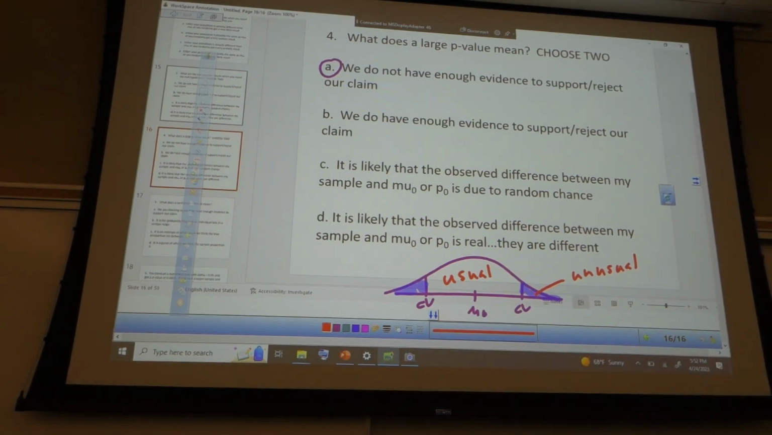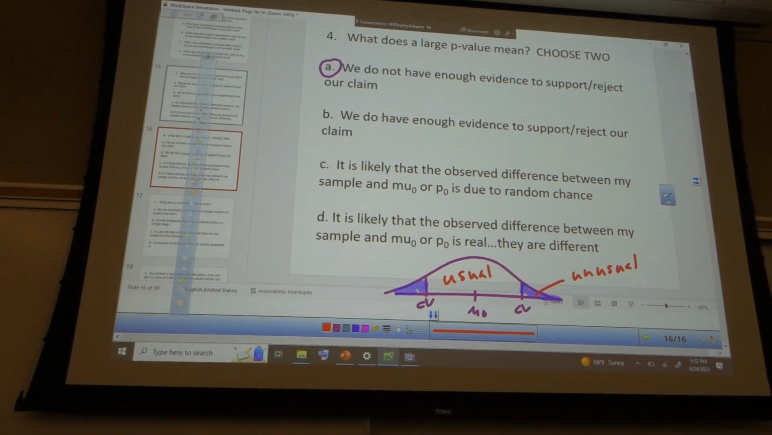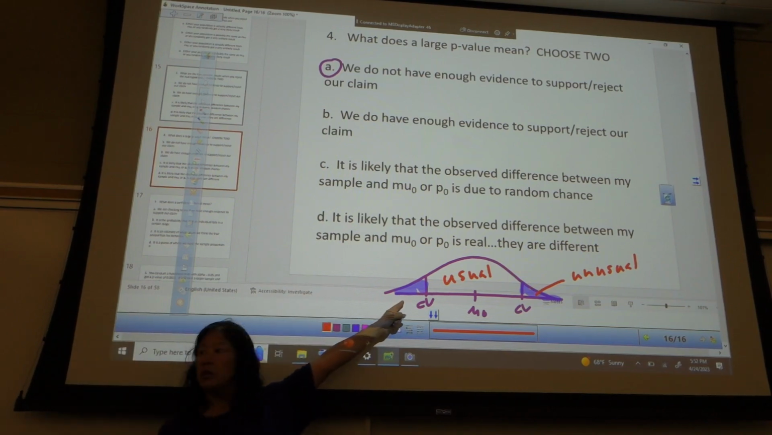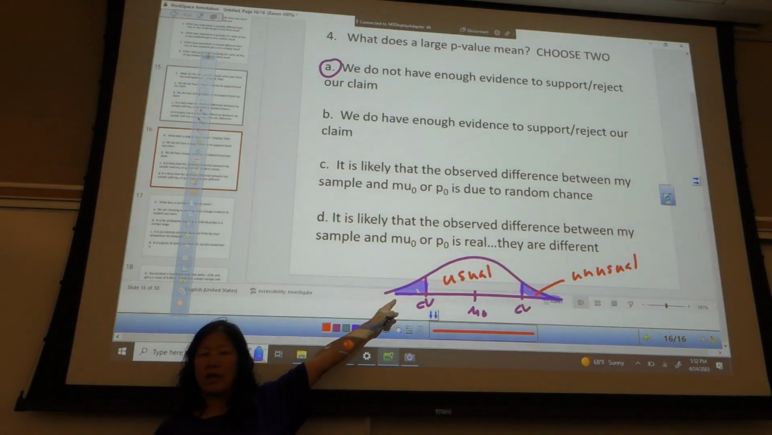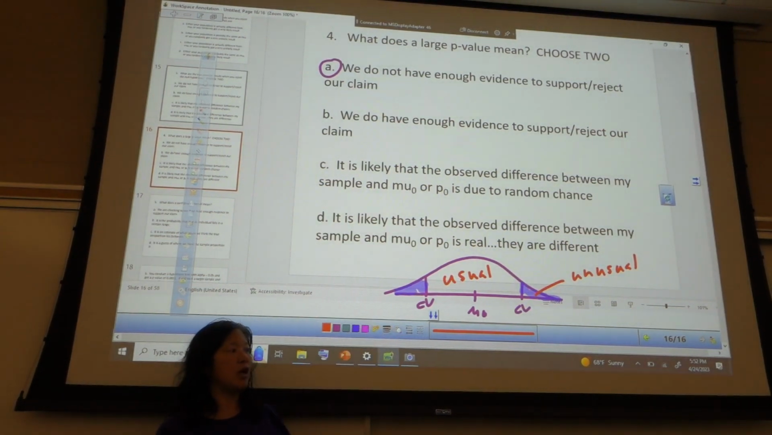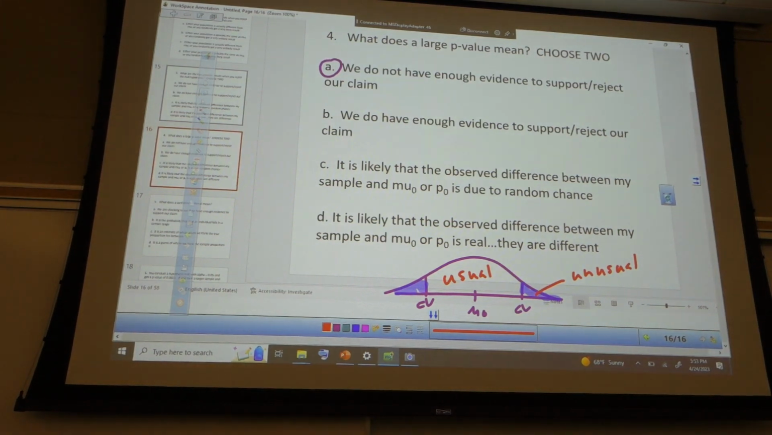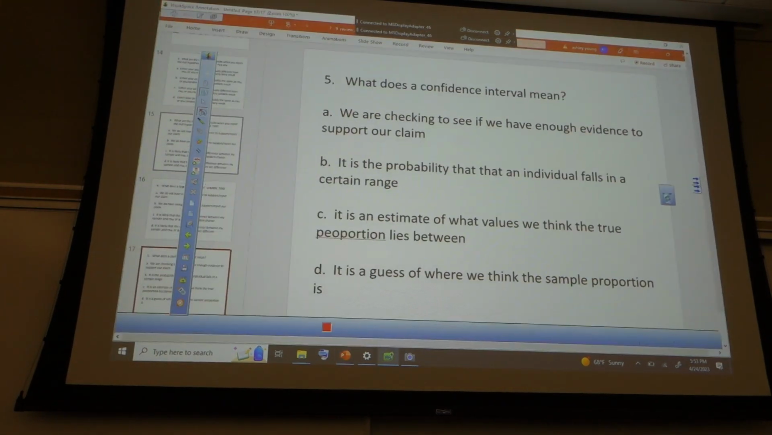So, wrap your head around this one. This picture might be a good thing to have in your notes. I would say take a picture of it quickly because I'm going to move on in 5 seconds. Use your Zoom.